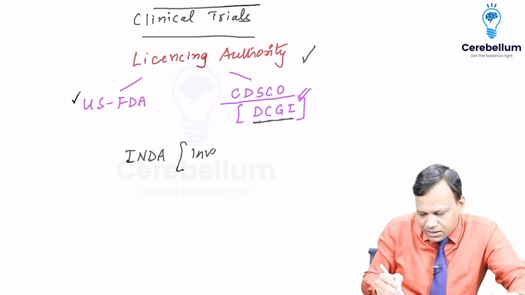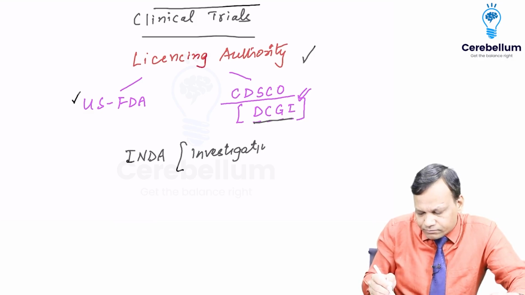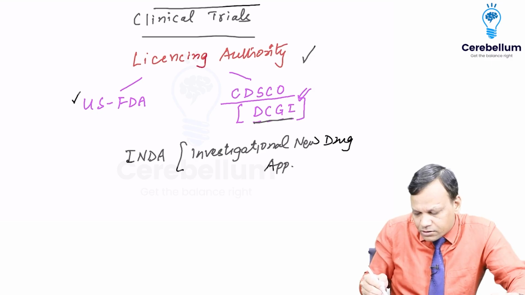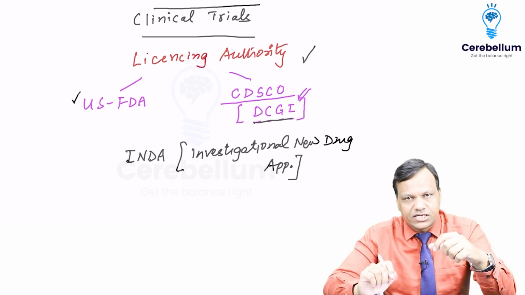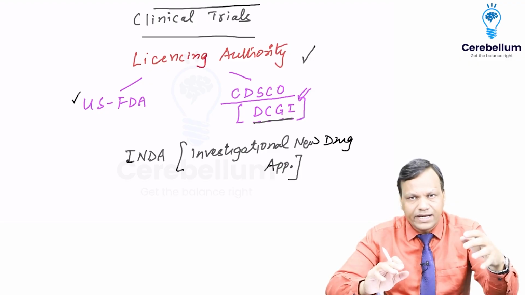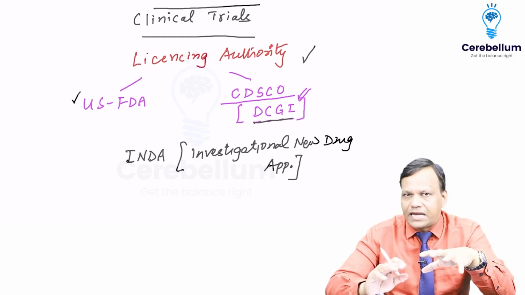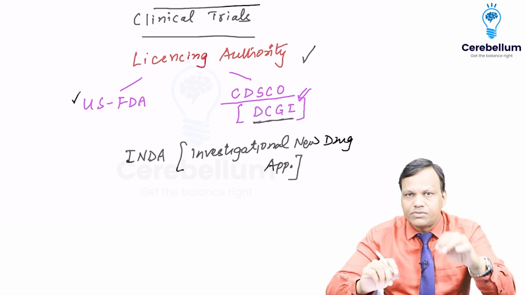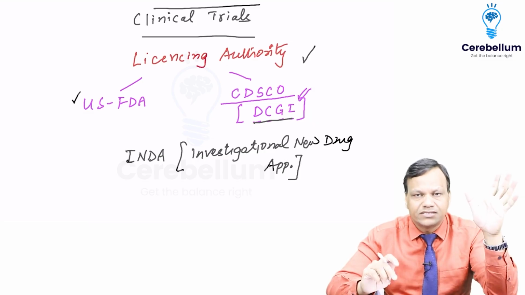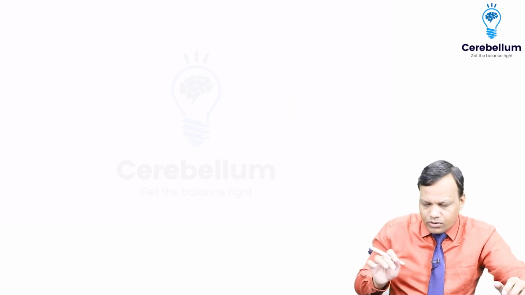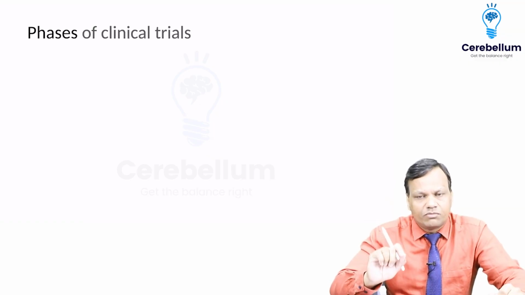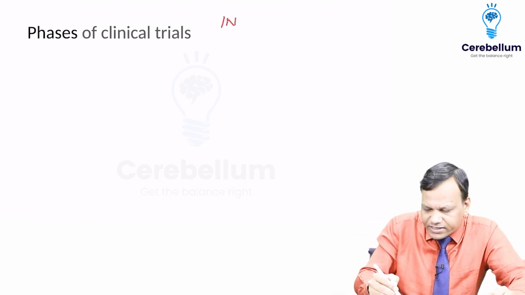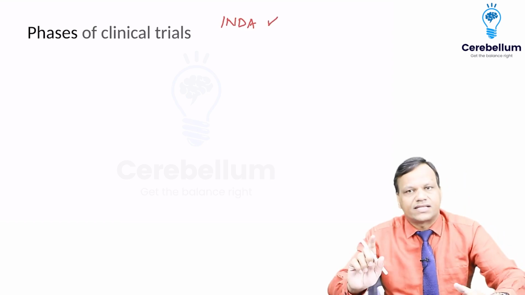The application name is Investigational New Drug Application. So what we are asking in this application is, we are sending the animal data and we are saying that we have tested in the animals, and according to us the drug can be good for humans. So please give us the permission to start the clinical trials. Clinical trials can be started only after we get the permission from the FDA or DCGI for the INDA. So when the INDA is approved, only then we can start the clinical trials.